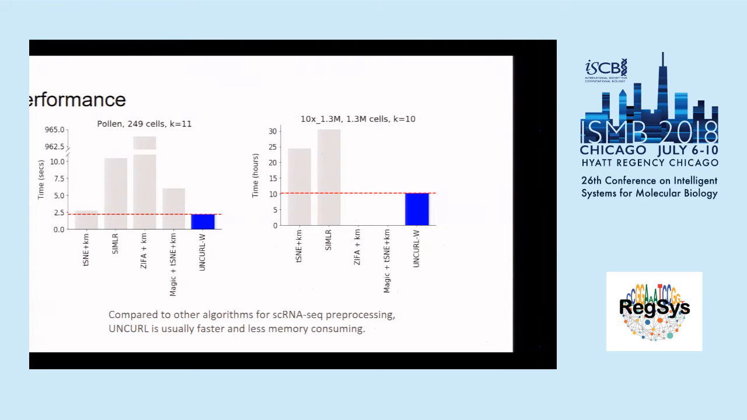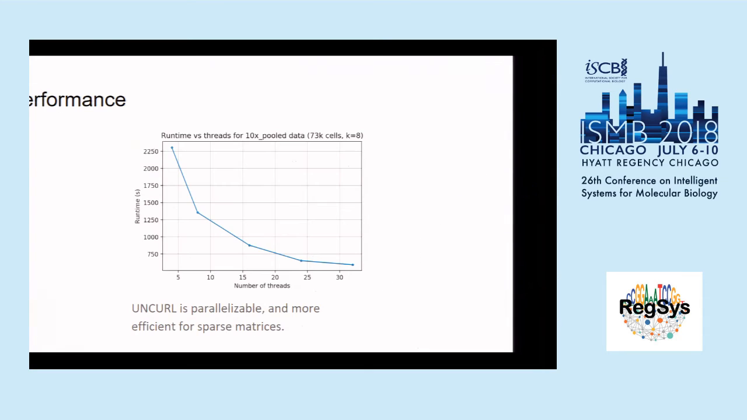This shows the performance comparison on two different data sets, one small data set and one very large data set. On both data sets, UNCURL performs a lot faster than other methods, both methods specialized for single-cell RNA-seq and methods that are more general like t-SNE. It also consumes less memory because it doesn't need to compute, say, a distance matrix between the cells. UNCURL is also scalable through parallelization. As we have more processors in our computer, we can throw more processors at UNCURL to make it run faster, I guess.